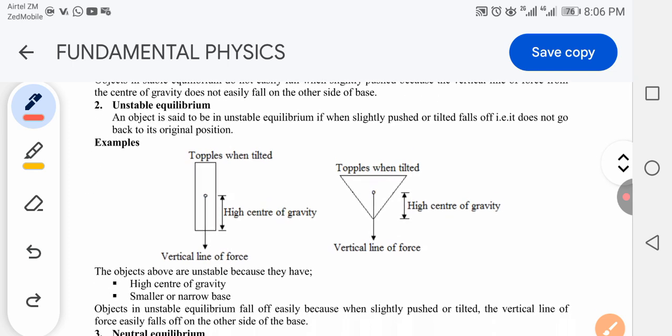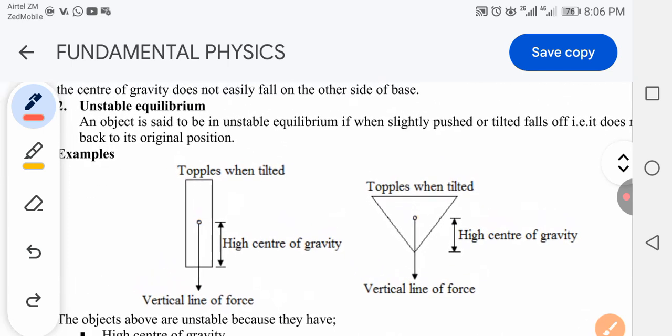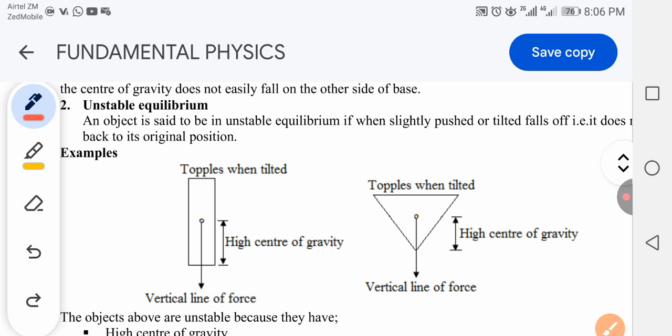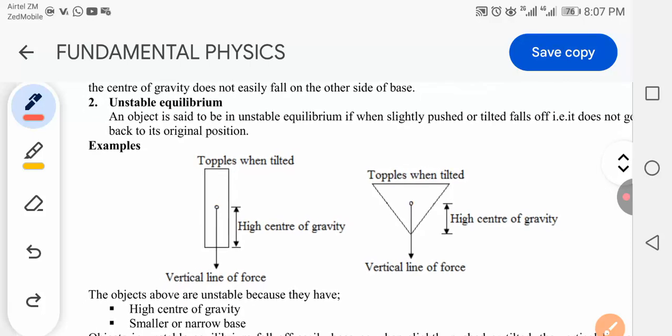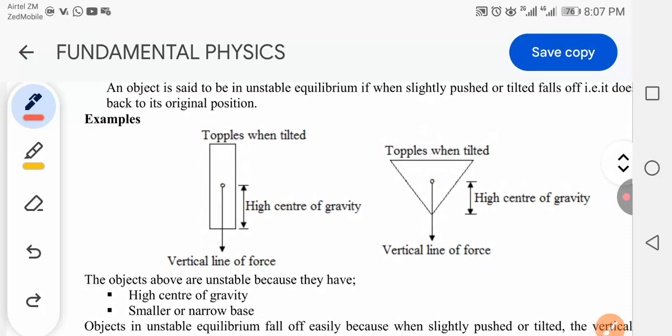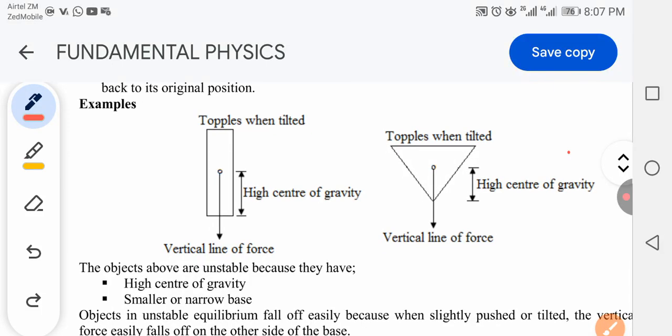Now let's look at unstable equilibrium. An object is said to be in unstable equilibrium if, when slightly pushed or tilted, it falls, meaning it does not go back to its original position. Such examples are these objects you have here.